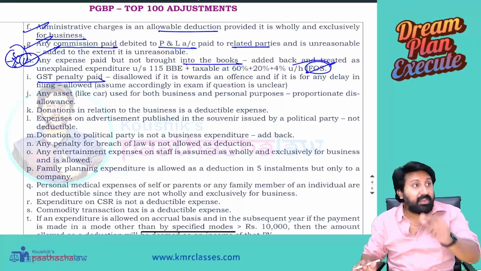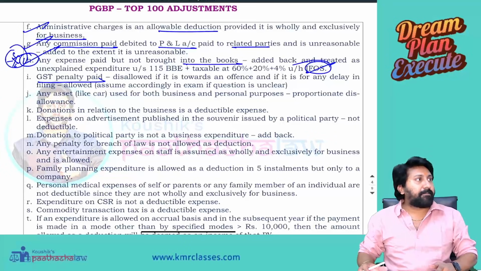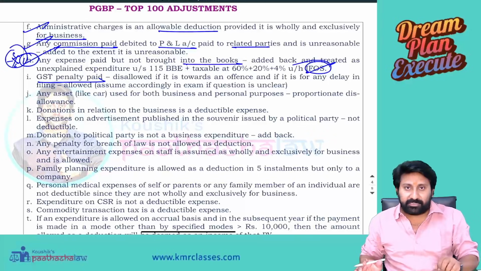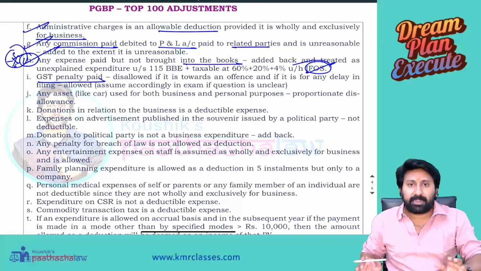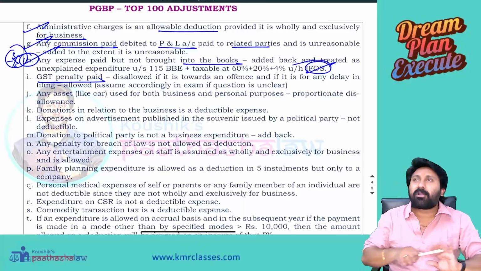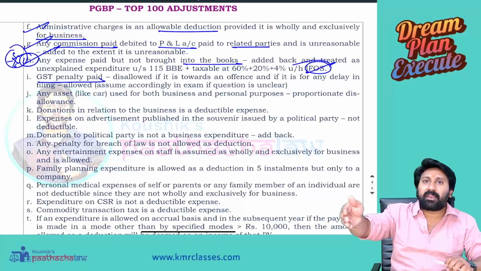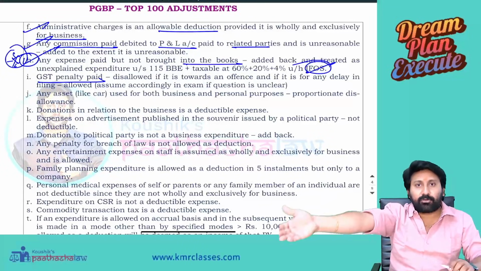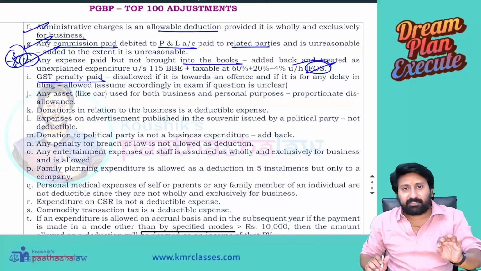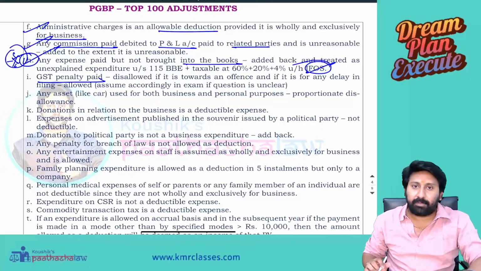GST penalty, very important adjustment here. GST penalty paid, either CGST or SGST, anything. Whenever you pay penalty, it will be paid for two things. Normal procedural non-compliance, okay, if you pay. Normal procedural non-compliance means what? I have to file within that particular time, but I did not, but I did it by paying some interest, etc. Normal kind of things, GST penalty paid will be allowed as a deduction.